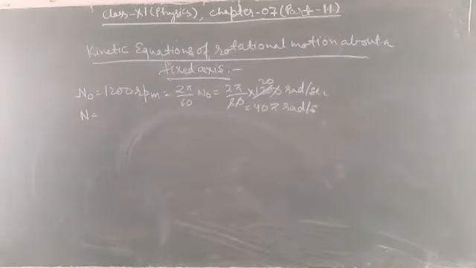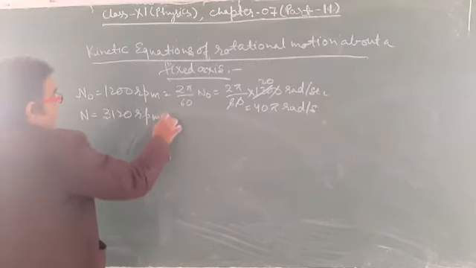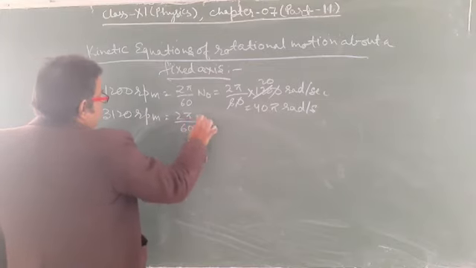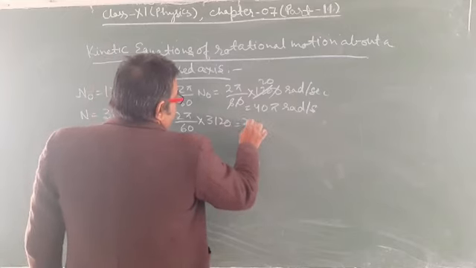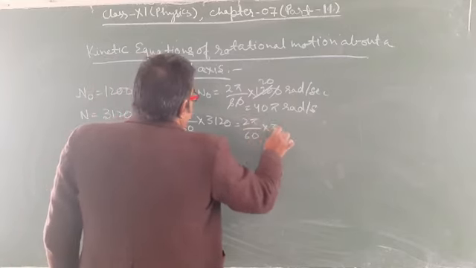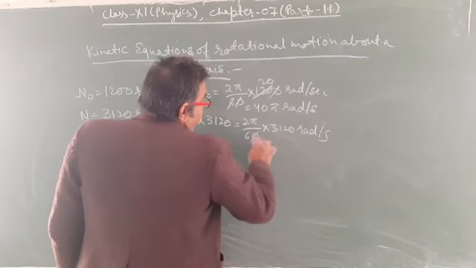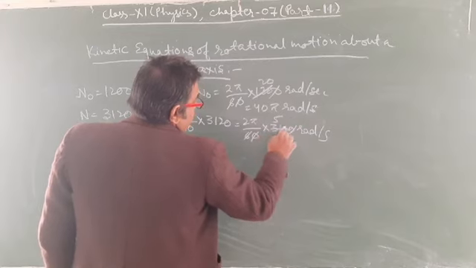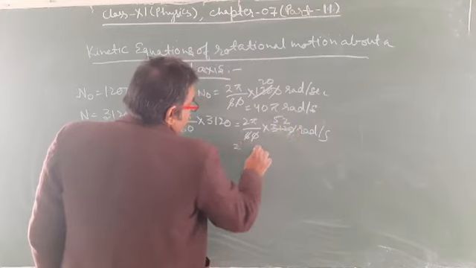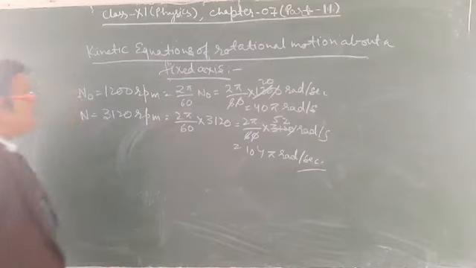N is given as 3120 rpm, that is 2 pi upon 60 into 3120 radian per second, that is 104 pi radian per second.